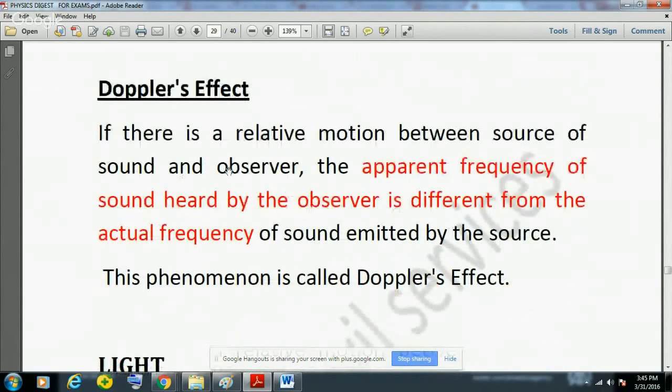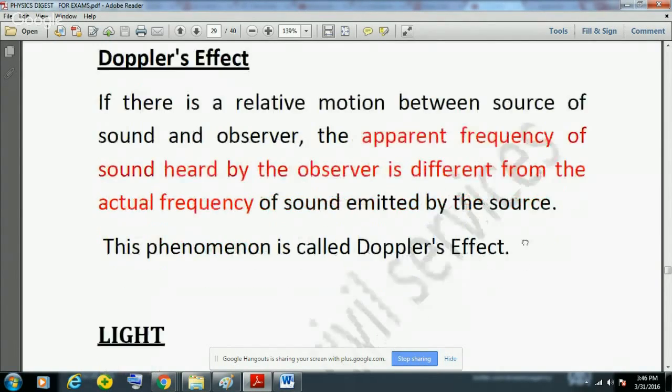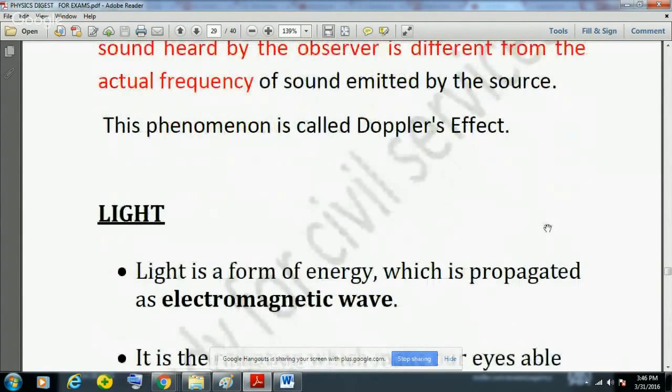Doppler's effect is, if there is a relative motion between the source of sound and the observer, the apparent frequency of the sound heard by the observer is different from the actual frequency. So please focus on these red colored words. If there is relative motion between the source of sound and the observer, then the apparent frequency of sound heard by the observer will be different from the actual frequency of the sound emitted by the source, and this phenomenon is known as Doppler's effect.